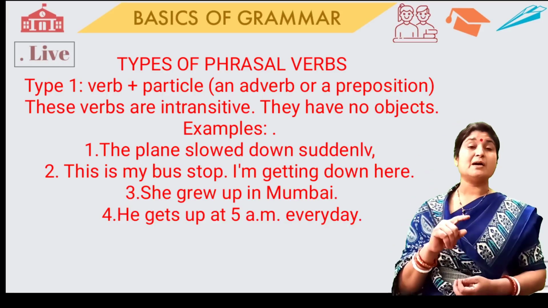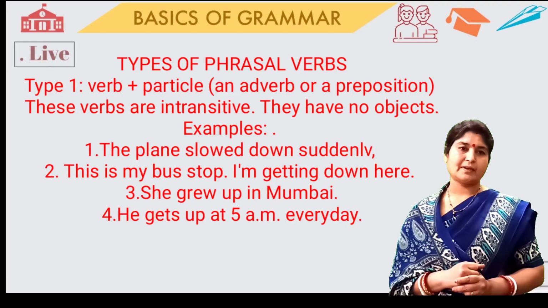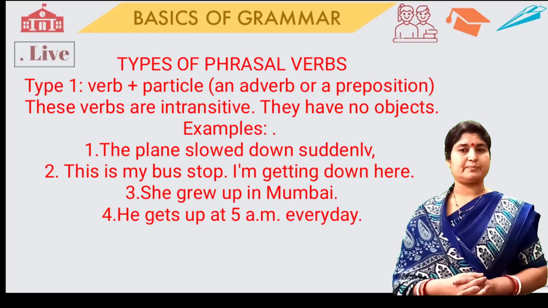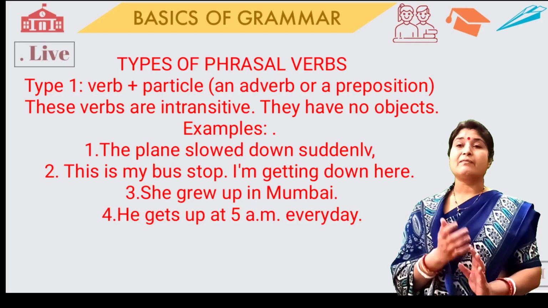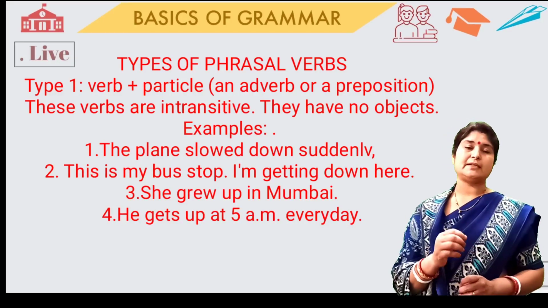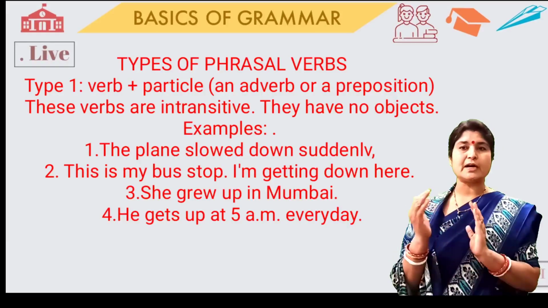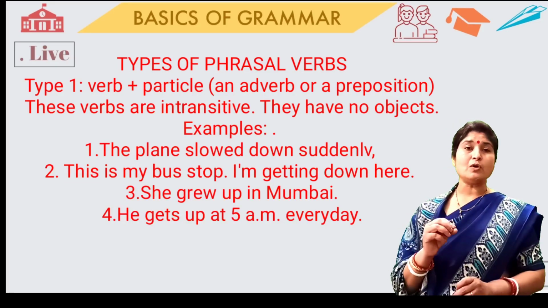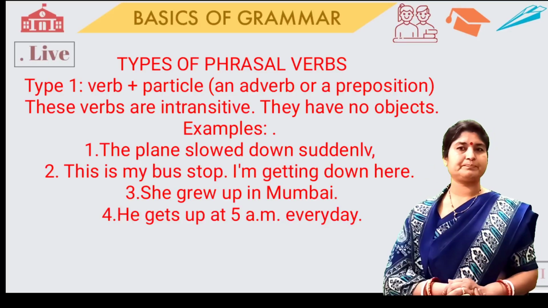Particle, as I said before, means an adverb or a preposition. So these type 1 phrasal verbs, they all are intransitive. They have no objects. For example, the aeroplane slowed down suddenly. Slowed down is the phrasal verb. Down is the adverb. So the plane slowed down suddenly. Here slowed down is an intransitive verb.